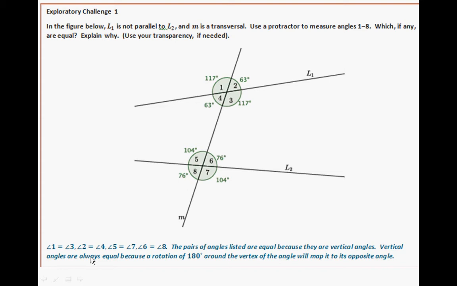And then as far as what angle measures are the same, remember the symbol for angle. Angle 1 is equal to angle 3. The reason why we can say equal and not congruent is because we have the actual values of the angles, and so we can say 1 is equal to 3 because of the values, and so on and so forth. The pairs of angles listed are equal because they are vertical angles, and vertical angles are always equal because you can rotate this 180 degrees, and by definition of rotation of 180 degrees, this angle will map itself onto this angle because rotation preserves degrees.